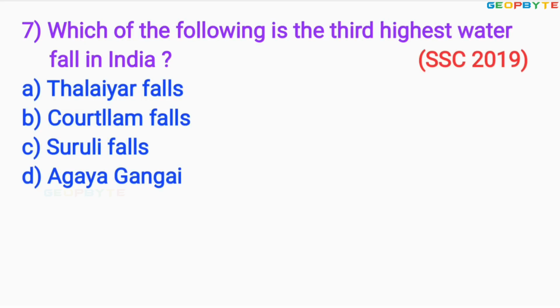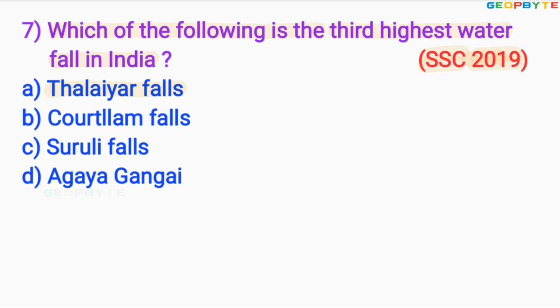Look at the seventh question asked for SSC exam in the year 2019 like this. Which of the following is the third highest waterfall in India? Option A, Thalayar Falls.